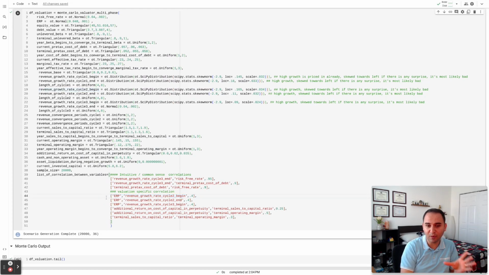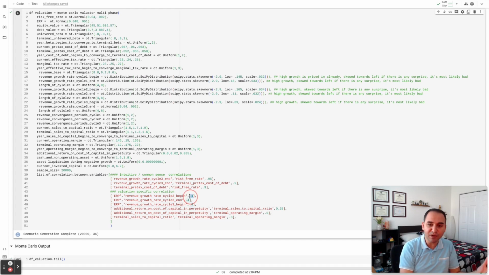I am building a positive correlation between equity risk premium and the revenue growth rate between cycle 2 and 3. The higher those numbers would be, the higher the equity risk premium would be, which also makes my cash flow larger, but also discounted at a higher number, which makes the present value a little bit smaller. But again, that correlation, I didn't put 100%. I just put a 40%.